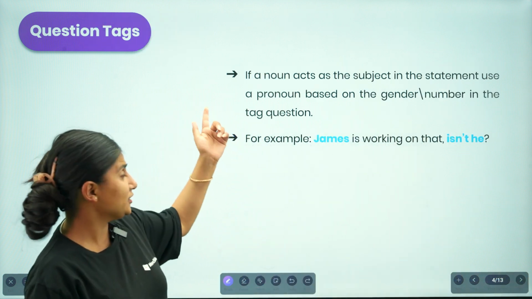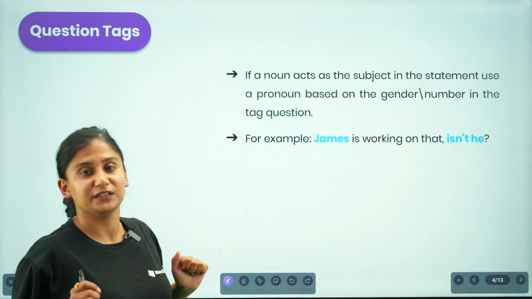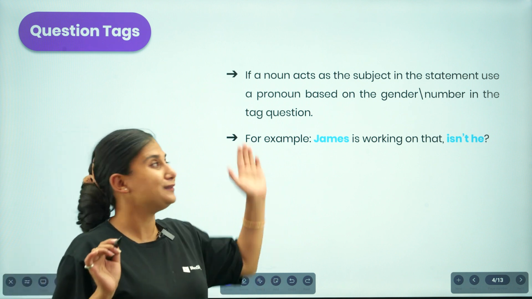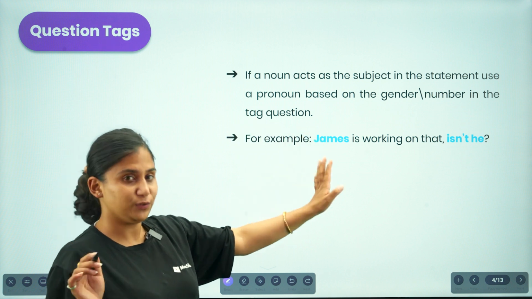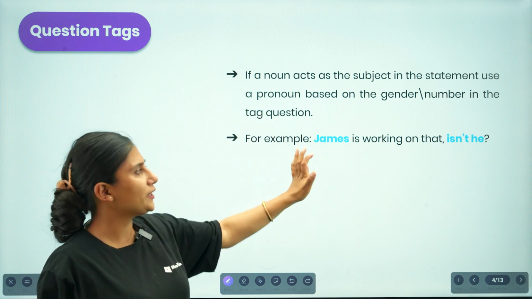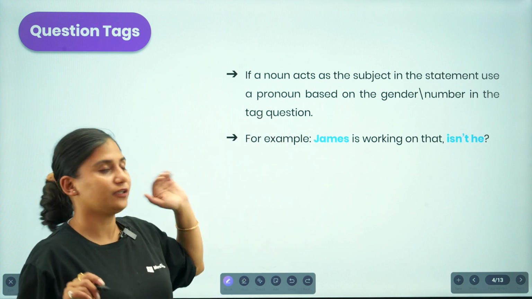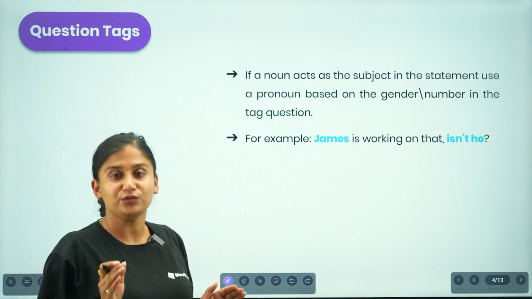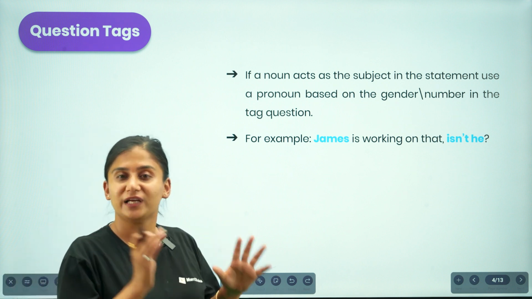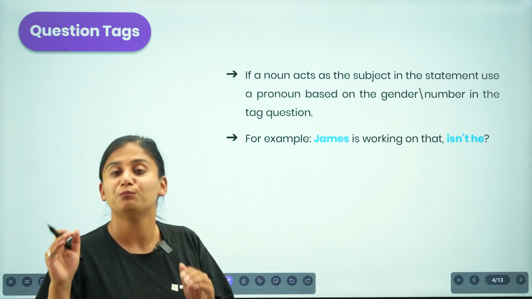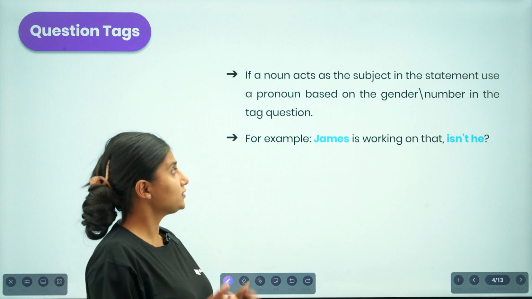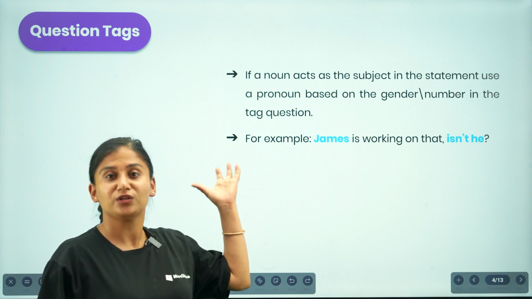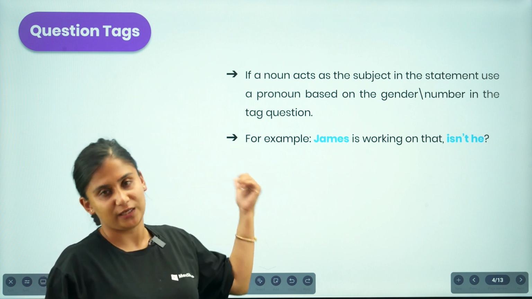Now here another thing is, if a noun acts as a subject in the statement provided to you, use a pronoun based on the gender and number in a tag question. So if a noun is provided in a statement, what are you supposed to do? You are not supposed to place that particular noun in your tag question, but rather you are supposed to present a tag question based on the appropriate pronoun for that particular subject.